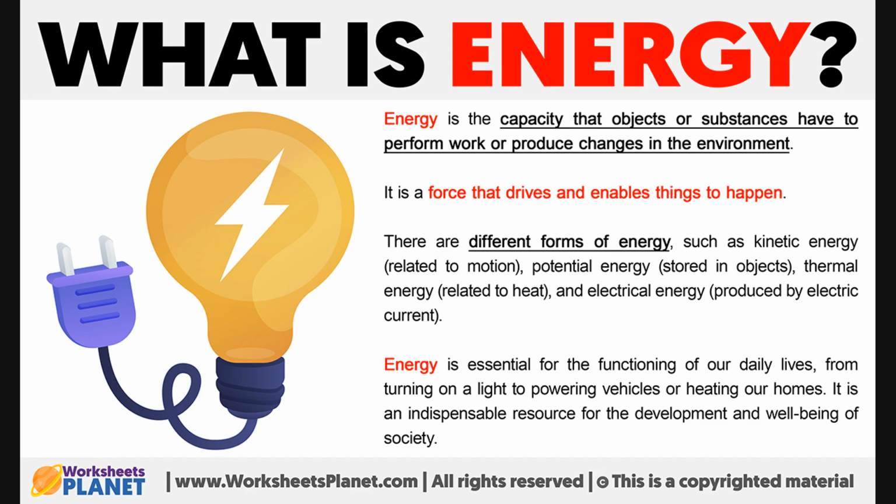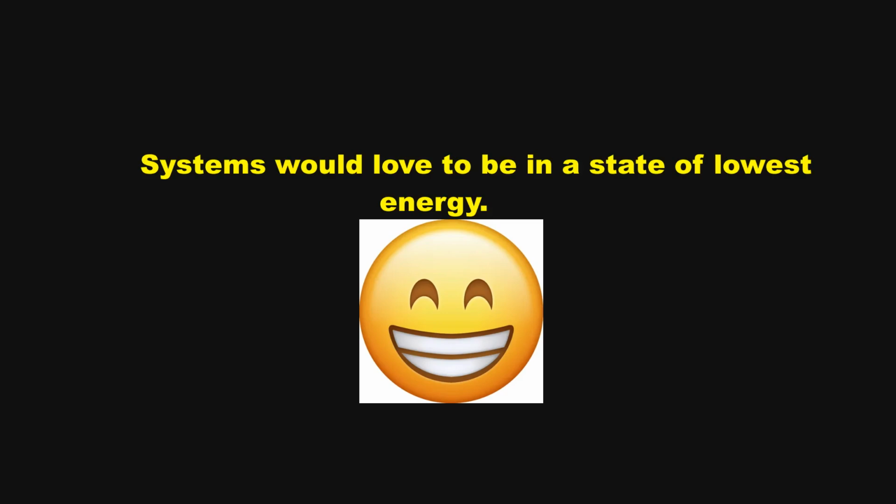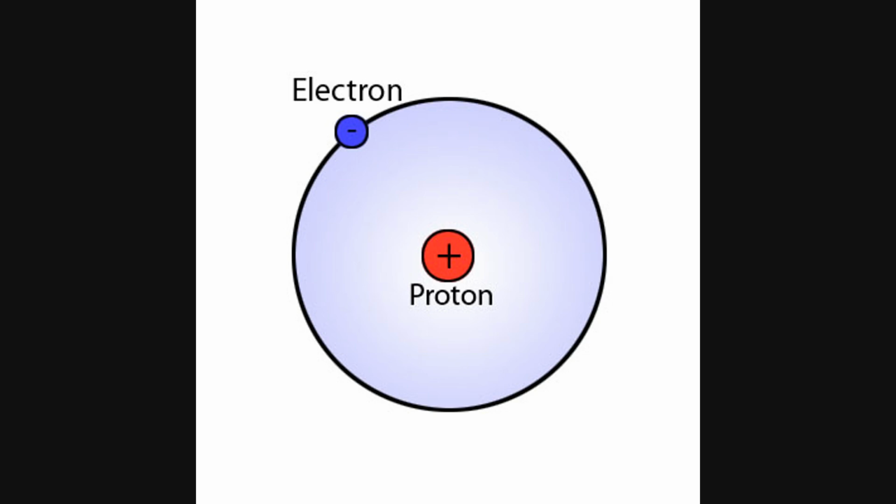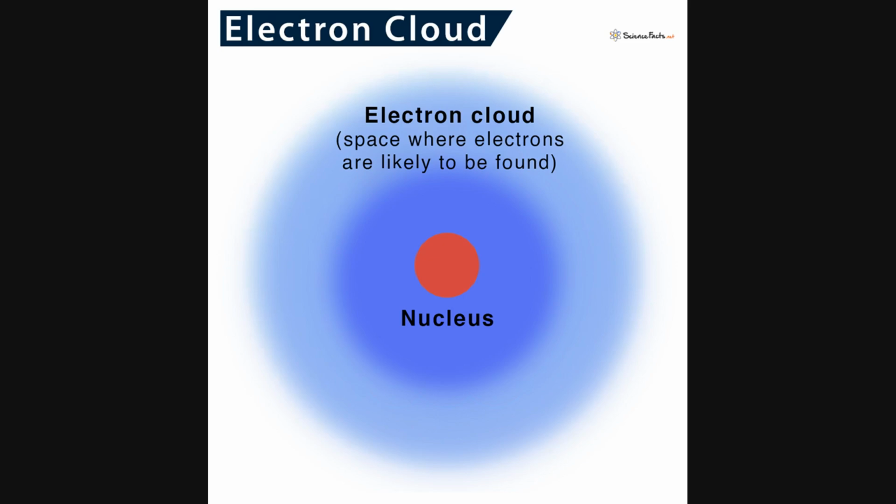The key to understanding why atoms bond together to form molecules is energy. Most systems are more likely to be in a state of their lowest energy, as explained before. So atoms would like to form molecules in order to attain the lowest energy state possible. A hydrogen atom, for example, has one proton and one electron. The electron forms a cloud around the nucleus.